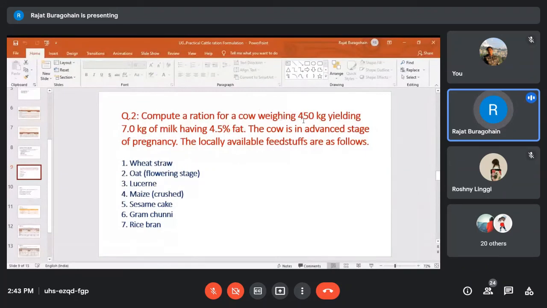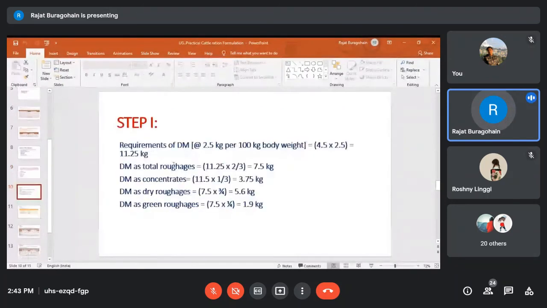Here, body weight is 450 kg, yielding 7 kg of milk, having 4.5% fat. But here, the cow is in an advanced stage of pregnancy. That means the cow is pregnant. Although the cow is giving milk, the cow is pregnant. And the farmer has these feed ingredients: wheat straw, oat, lucerne, maize, sesame cake meaning til oil cake, gram sunni, and rice bran. For that, first of all, the dry matter requirement should be calculated, and after that, that should be partitioned into different categories of dry matter.